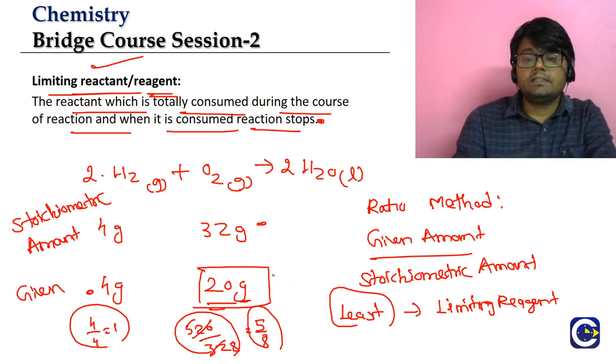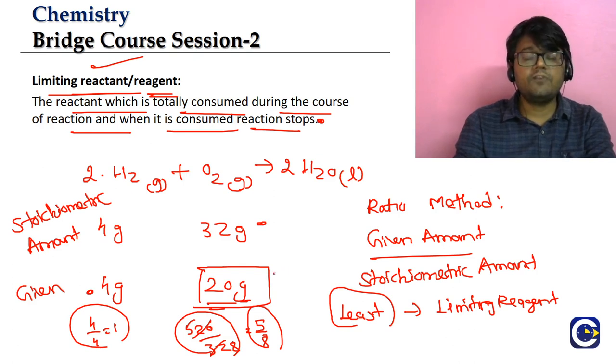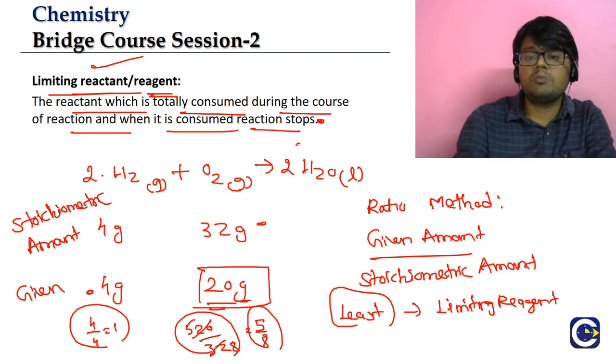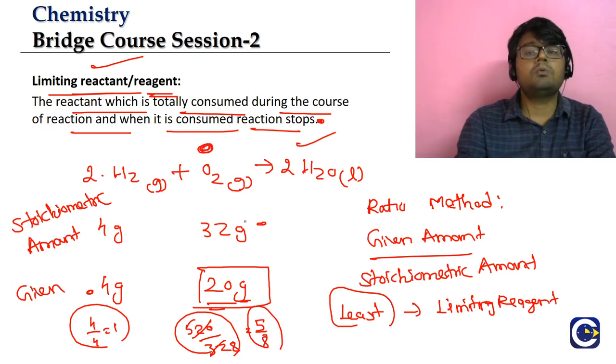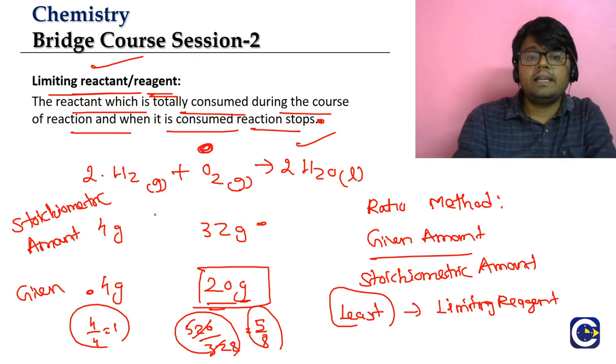And the importance of the limiting reagent is, when the limiting reagent is fully consumed, the reaction is going to stop. So in reactions where a limiting reagent is there, the amount of product formed, in this case how much water is formed, is decided by the oxygen amount. Hydrogen will not be fully consumed in this case.